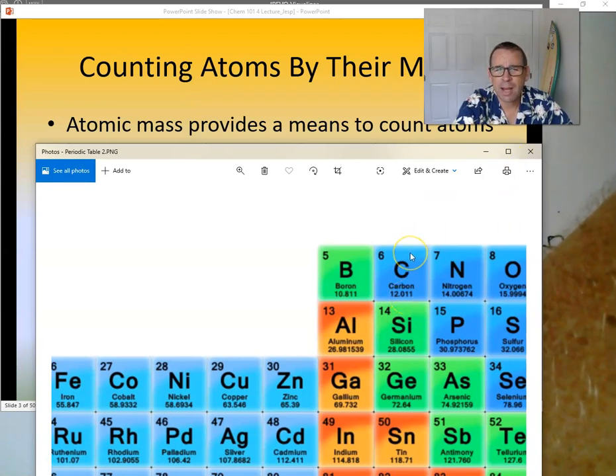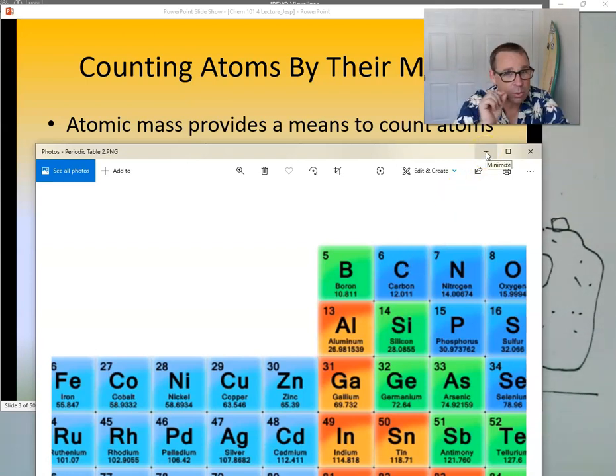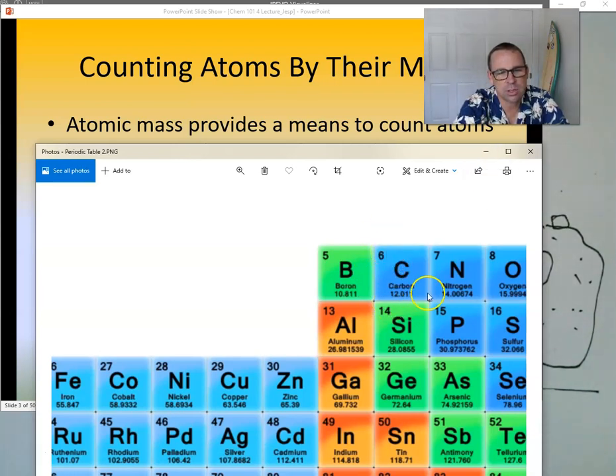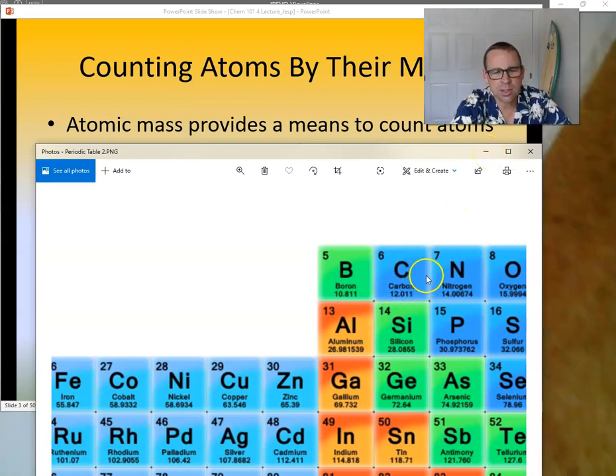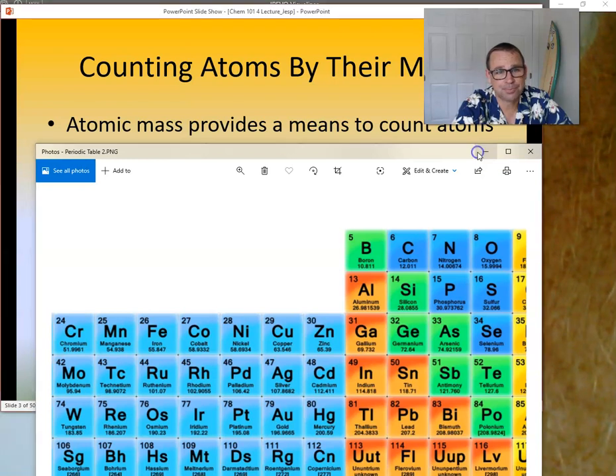All right? Now you can imagine one single atom is very, very small and hard to actually take the mass of, right? It's very hard in terms of actual grams. We saw a while back that a proton's mass was a very, very small number. And so if you just have 6 of those and 6 neutrons, then the mass is going to be extremely small. So we needed to do something so that we could use this mass and these numbers on the periodic table and perform chemistry in the lab, for example.